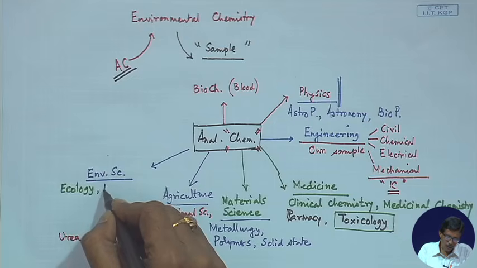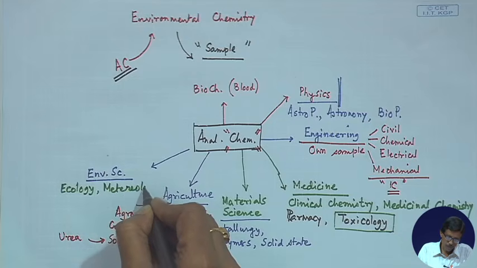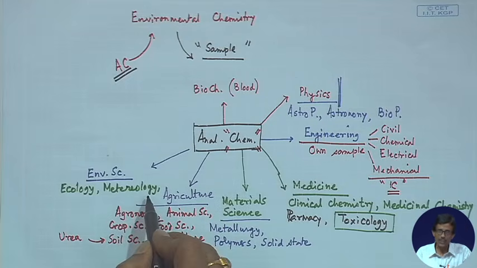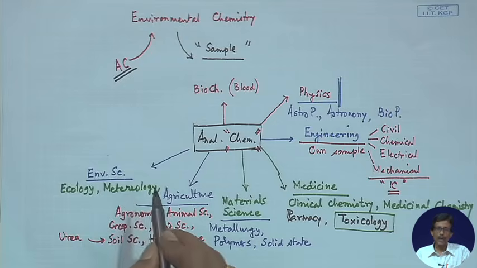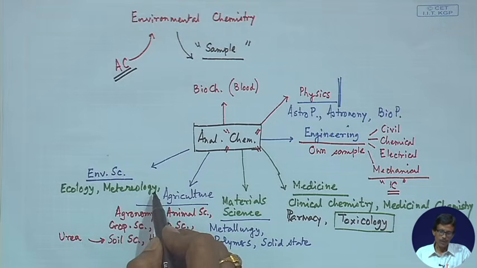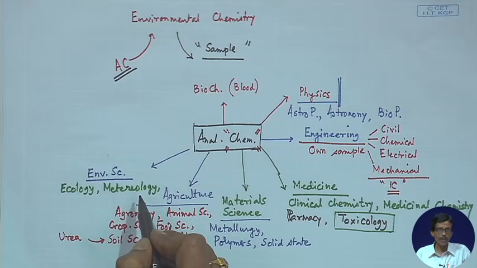Then meteorology, suppose we want to analyze some meteor. So, a meteor can be there, and that can give rise to some solid sample. That solid can be ground into powder form, and that powder form can be utilized for the analysis of its corresponding elemental composition or the elements.